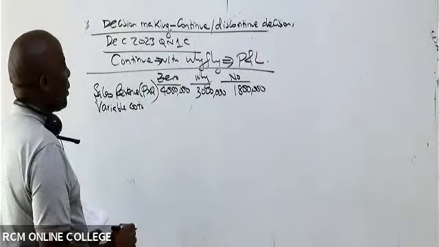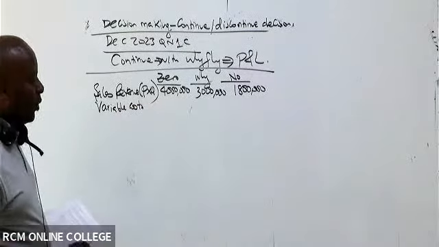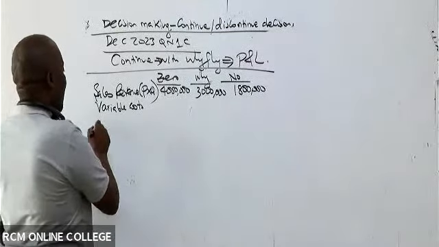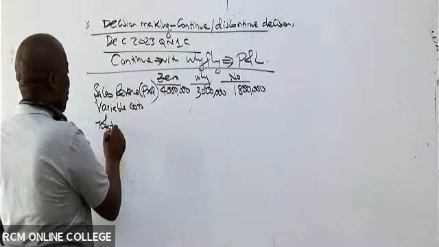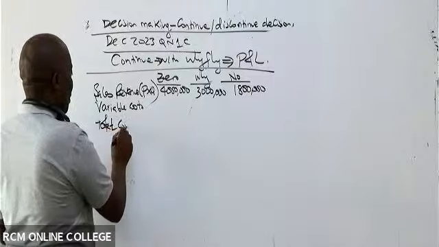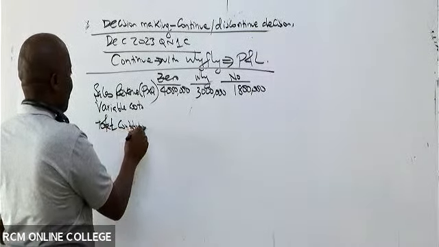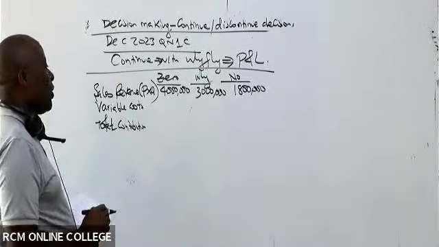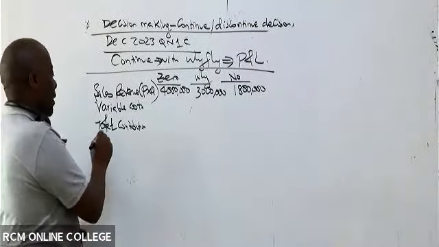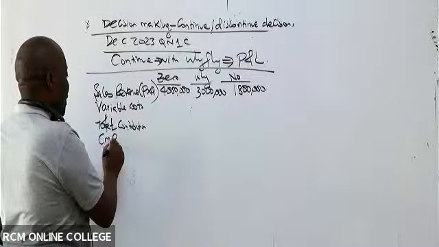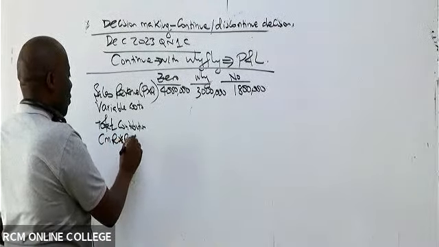So the variable cost, of course, the examiner has not given us, but I can get it because I can come here and get what we call the total contribution. So the total contribution, ladies and gentlemen, how do we get it? It will be CMR times revenue.